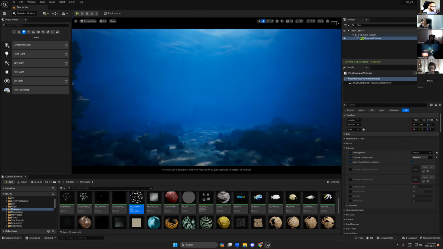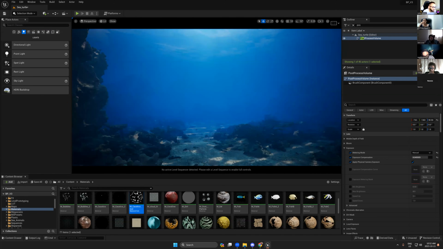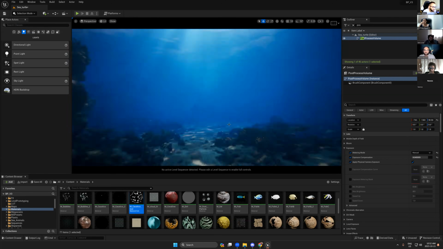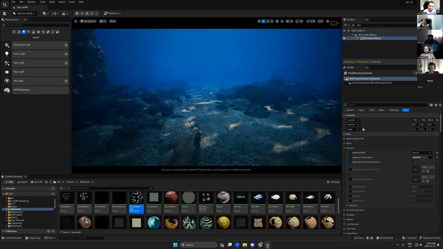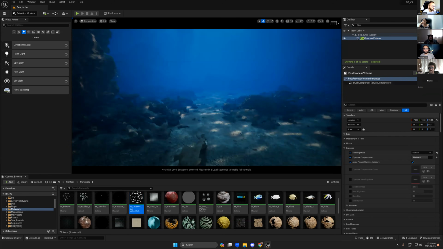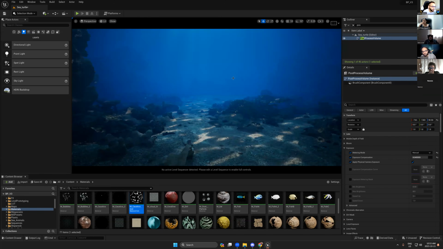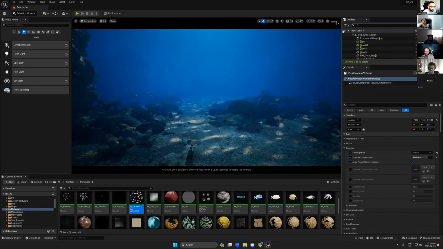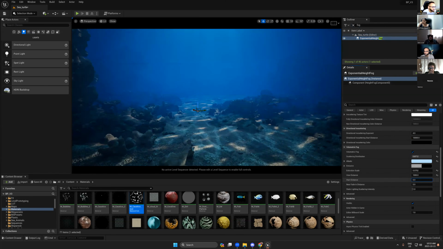So now if you move the fog, even the fog, it's gonna move with you. So like in real life, because in underwater, if you dive, you can't see after 1 meter. So that means all this area should have a very foggy effect. So you can go back here to the fog. Okay, and the distance you can control.